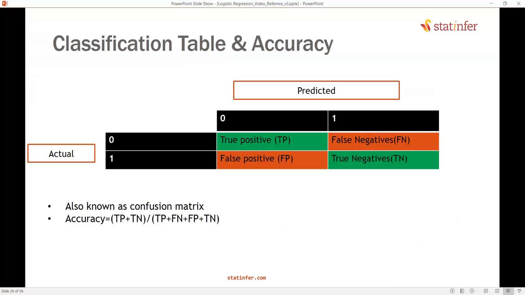If 0 is predicted as 1, that is wrong, a misclassification. If 1 is predicted as 0, that is also a misclassification. In fact, the predicted values are not 0s and 1s. The predicted values are probabilities, between 0 and 1. We can put a threshold. Anything more than 0.5 is 1, anything less than 0.5 is 0.